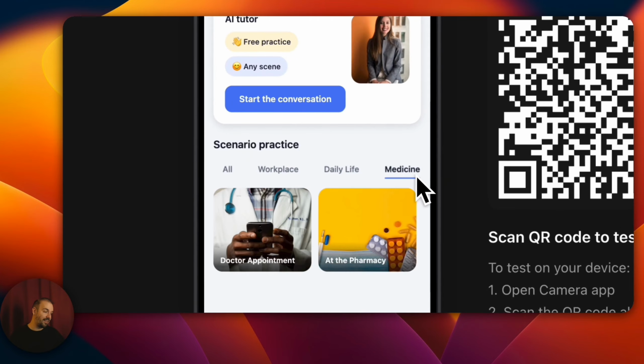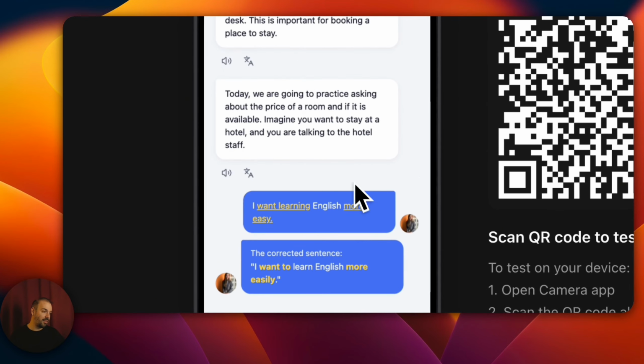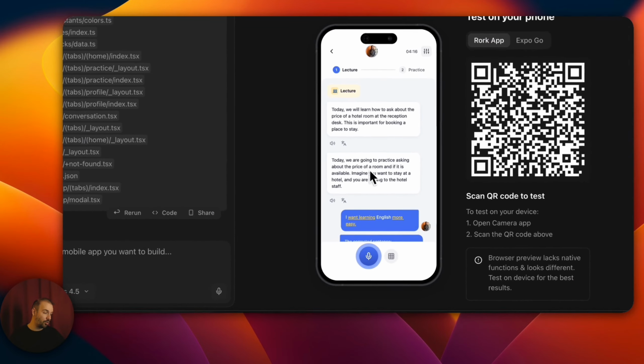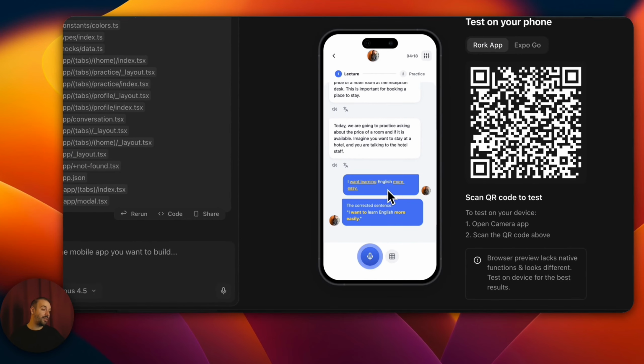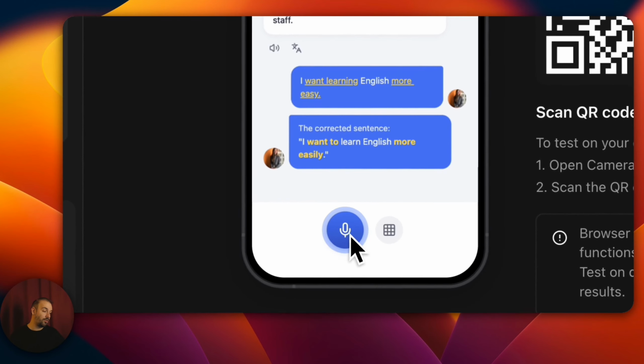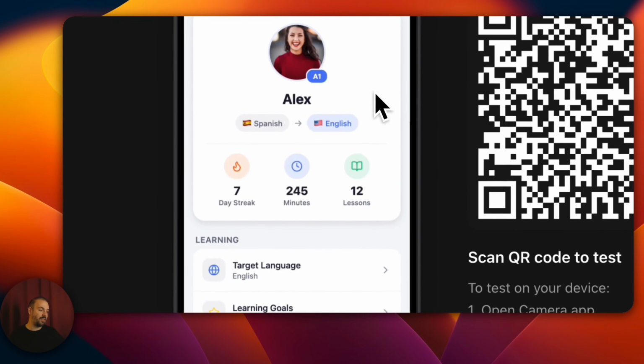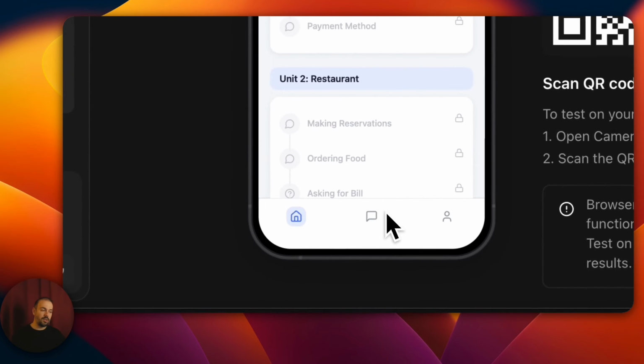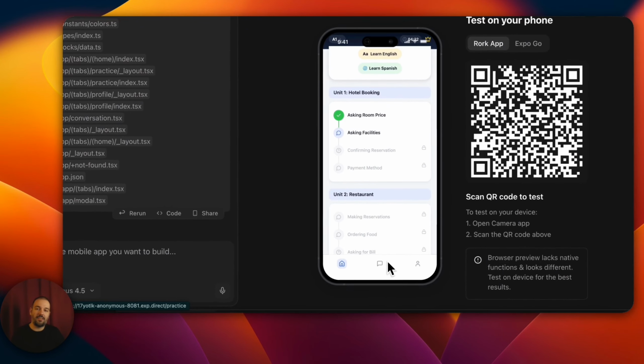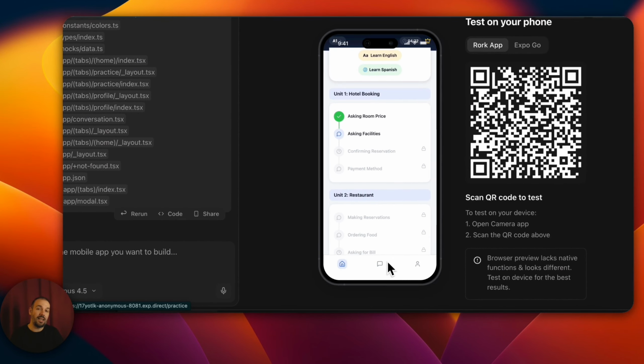In this way, you have categories like daily life and medicine. When you tap Start Conversation, you begin speaking. It also allows you to practice speaking out loud. I think this feature is very valuable. This way, you can record and send it. You also have your own page at the same time. What are we going to do here? Here, it's more logical to write the scripts of the listening models and connect them with Python scripts.